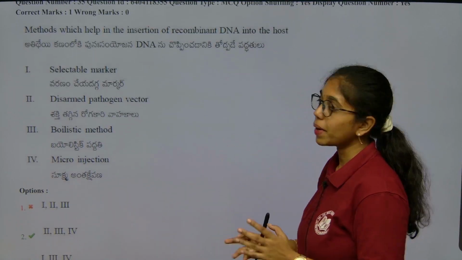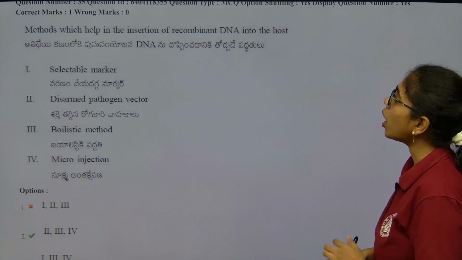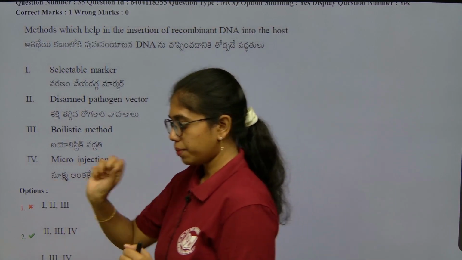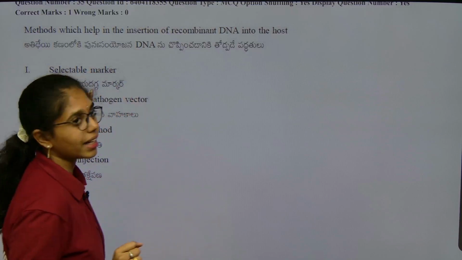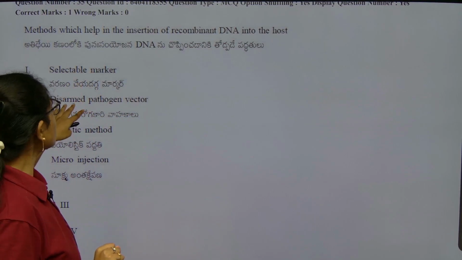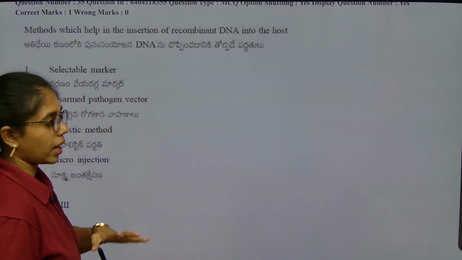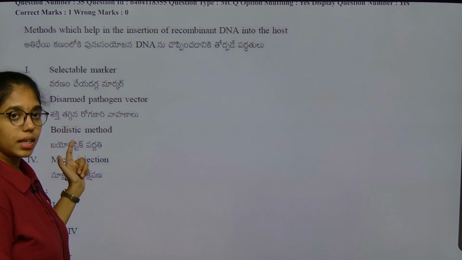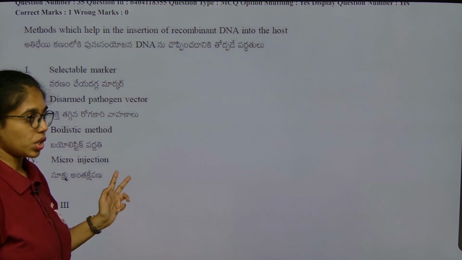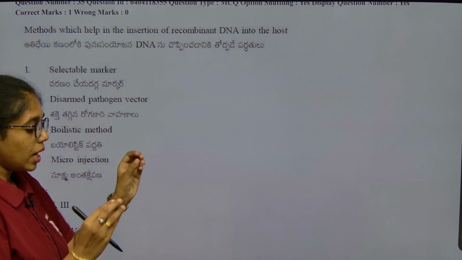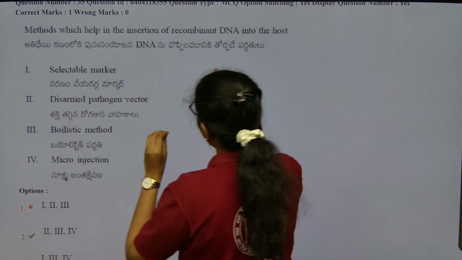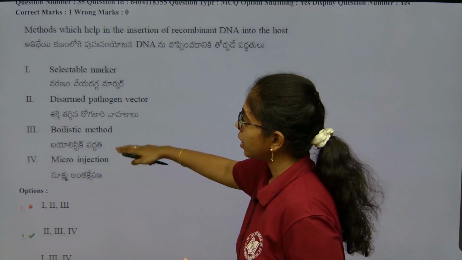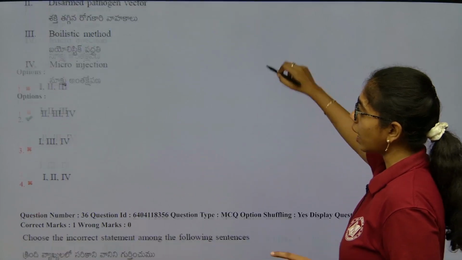Next, methods which help in insertion of recombinant DNA in the host. How can recombinant DNA be injected into the host? It is not by selectable markers, it is by disarmed pathogen vector. Yes, by pathogen vector it can be done, by biolistic method, yes, and by micro injection. By these 3 methods, the recombinant DNA can be inserted into the host. So, these 2, 3, 4 are accepted.